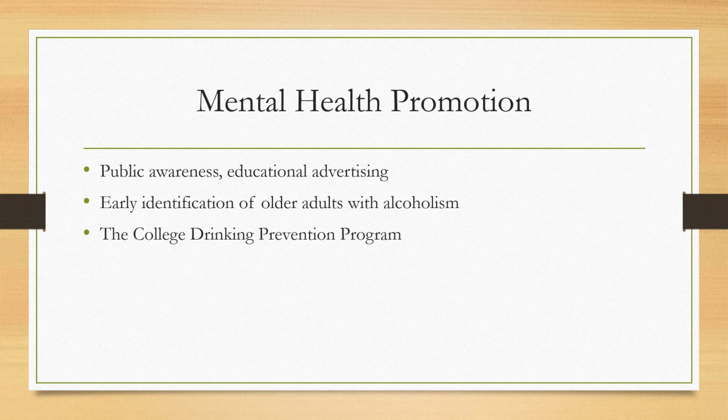Increasing public awareness and educational advertising have not had the intended effect of decreasing substance abuse in our country. Currently, two populations have been identified for prevention programs: older adults and college-age adults. While older adult alcoholism is usually milder, it also tends to be overlooked by healthcare professionals. Using a screening tool in the primary health setting can help locate these people.